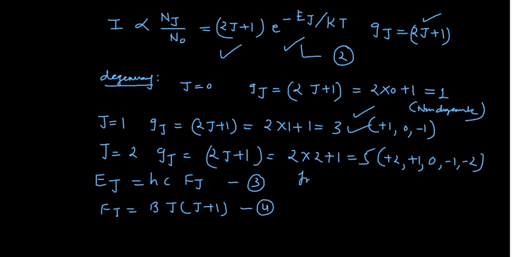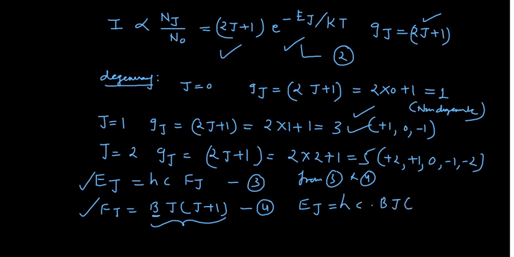So from expression 3 and expression 4, see, this is energy, and this is energy in the rotational term, because we have included the B. These things I have done in my last lecture. So I can write Ej equals to, what we are doing is putting the value of Fj from equation 4 into equation 3. So this will give you Hc Bj times (j+1), okay? This is the expression number 5.